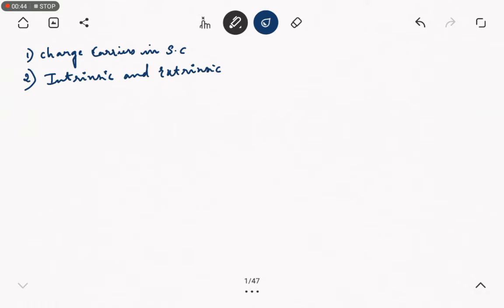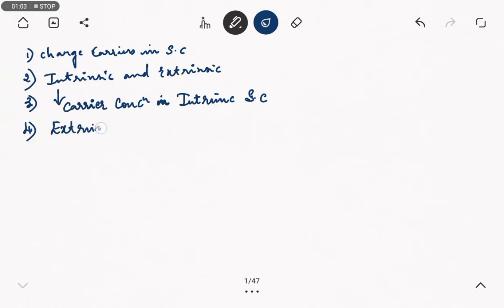And third topic is the subtopic of intrinsic semiconductor, that is carrier concentration in intrinsic semiconductors. Fourth topic is extrinsic semiconductor.